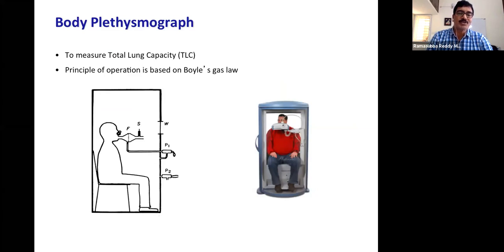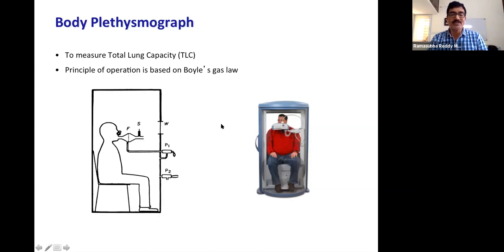Here, in the body plethysmograph, we keep the person inside an airtight chamber and ask him to blow air through this clip, where sometimes the clip is blocked and sometimes it is free. Based on this performance we can measure the force or velocity or volume that a person produces at different activities.